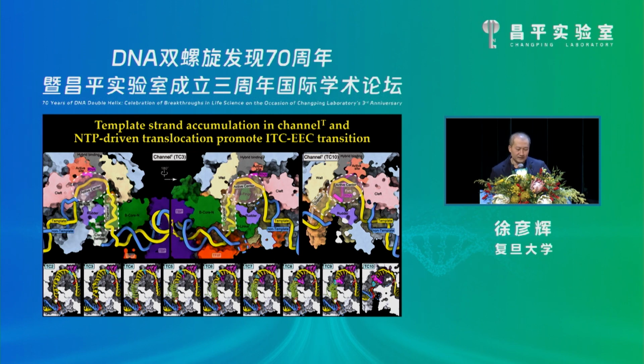Whereas in the EEC complex, because TF2B dissociates, the channel no longer exists, no longer sealed, but instead serves as a wide and short extension of the active site. So by comparing these structures, we hypothesize that the template strand accumulation in this channel and NTP-driven translocation of the DNA-RNA make the final push to disrupt this channel, force the dissociation of TF2B, and promote the ITC-EEC transition.